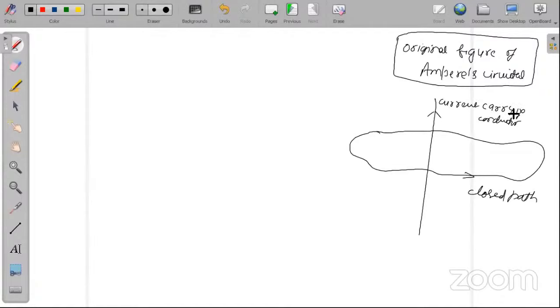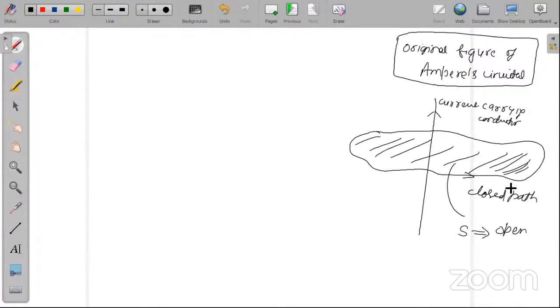Now please tell me, is this surface area within the closed path closed or open? Open. Very good. Now what about this path? I have already written the word. Please remember, the path is closed and the area is open. We have just proved del cross B is equal to what?